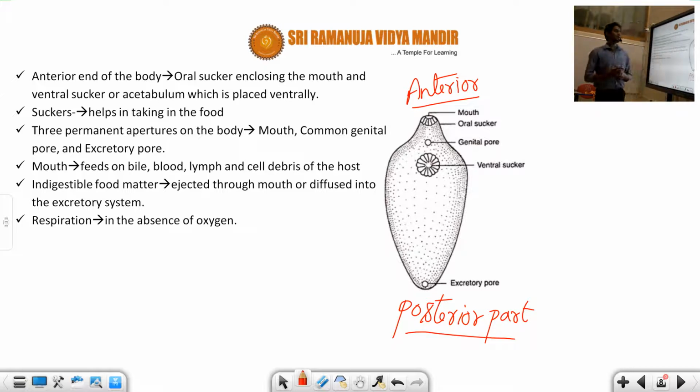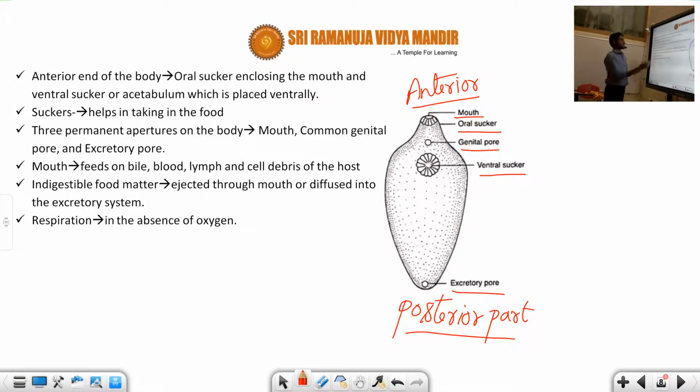In the anterior part, there is a conical surface projection. You can see a conical-like structure. The mouth is present, surrounded by the oral sucker. Below that, the genital pore is present, and the ventral sucker is present. And in the posterior part, the excretory pore is present.